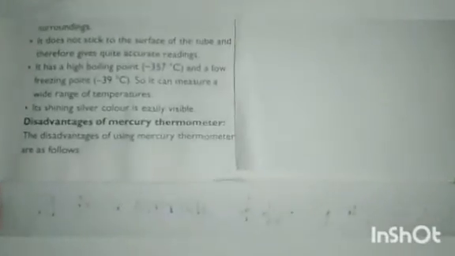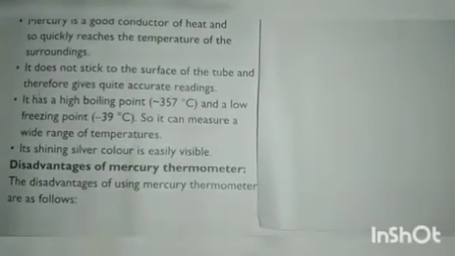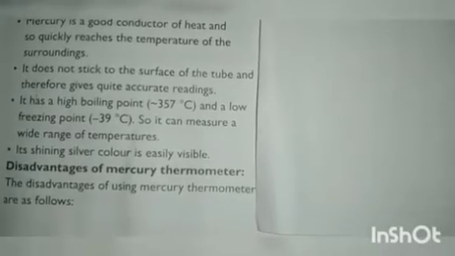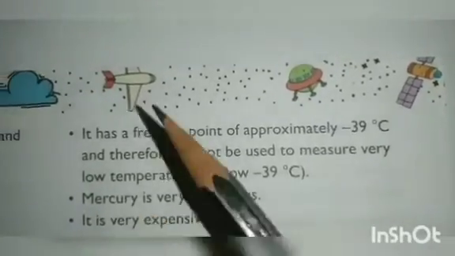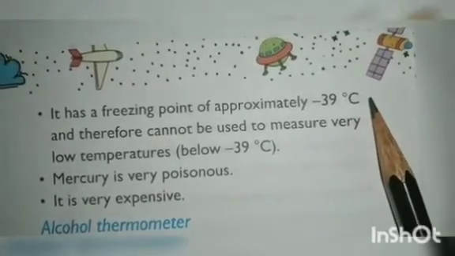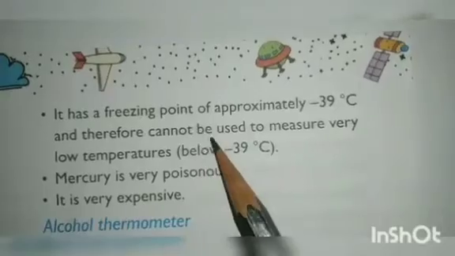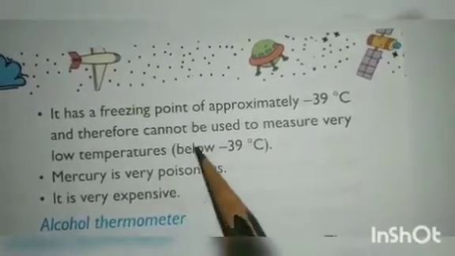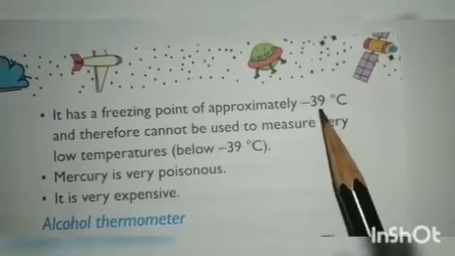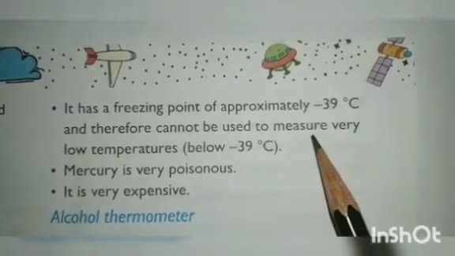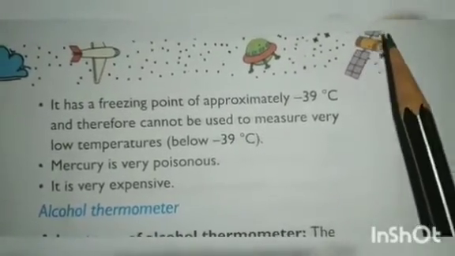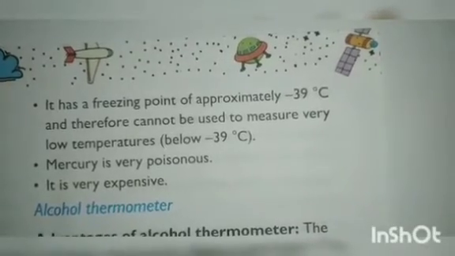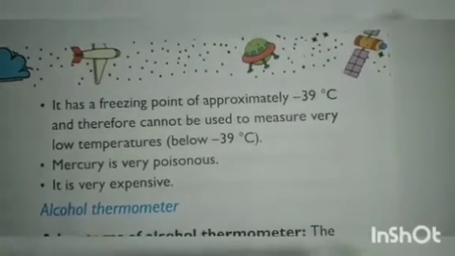Let us see some disadvantages of the mercury thermometer. It has a freezing point of approximately minus 39 degrees Celsius, and therefore it cannot be used to measure very low temperatures. It means you cannot measure a temperature below minus 39 degrees Celsius. Here it is a fixed point. This is one disadvantage.